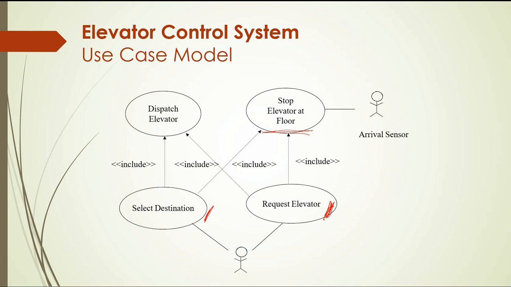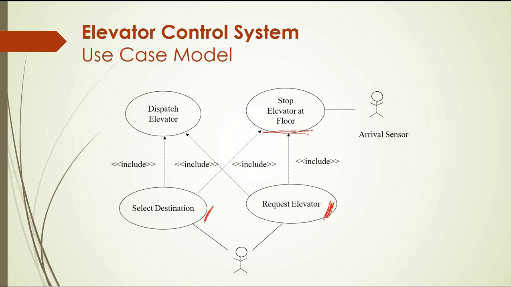It's not a primary function, it's a secondary function, because it will be implemented after another function. So here we have two more, which are stop elevators at the floor and dispatch the elevators.